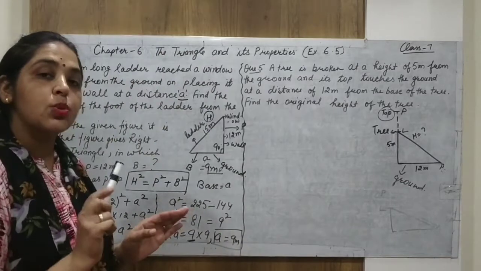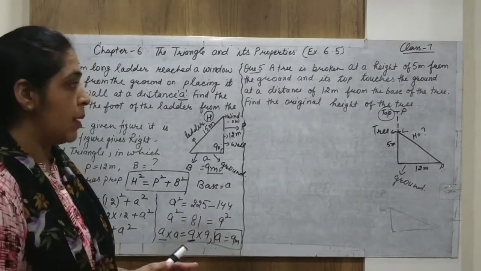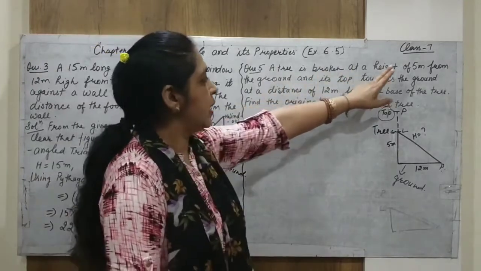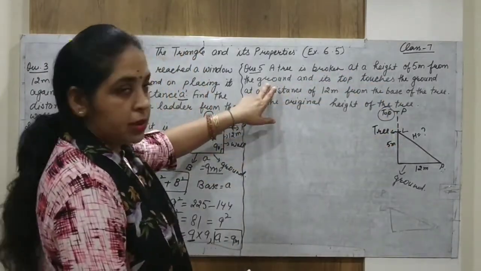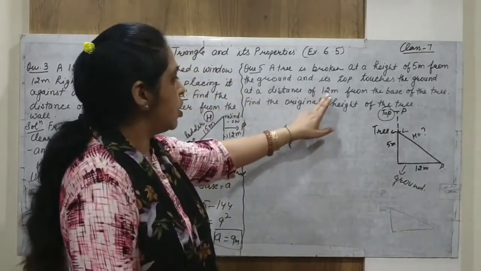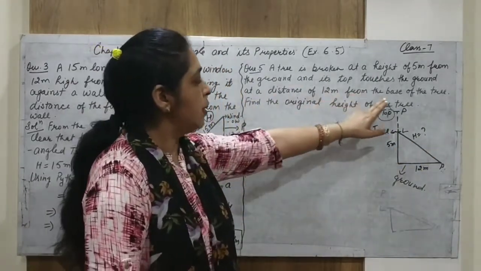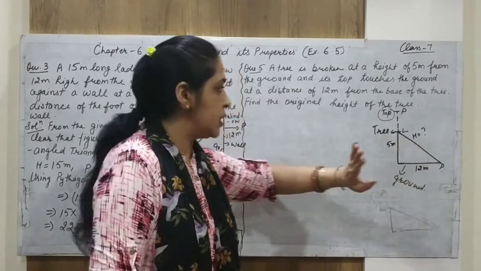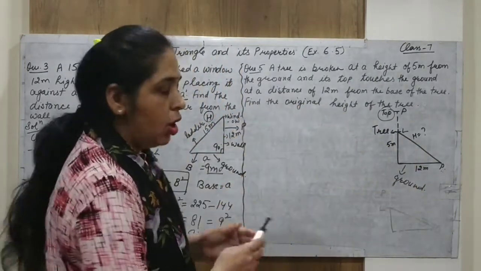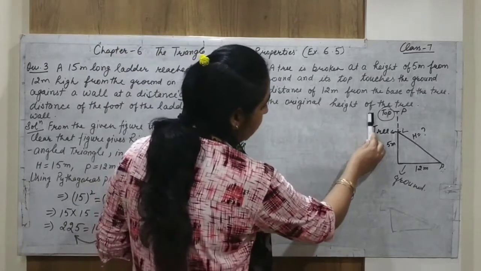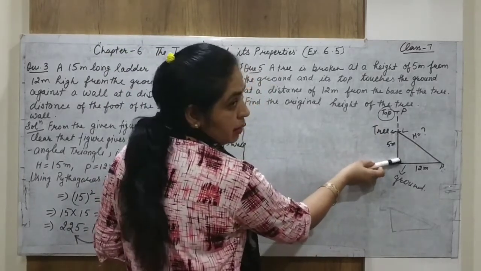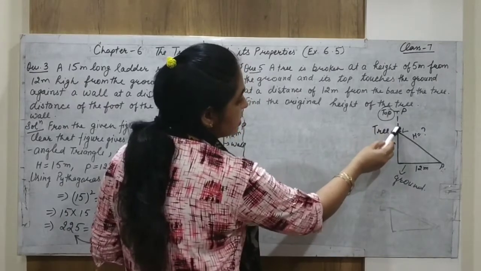This gap is 12 meters. So a tree is broken at a height of 5 meters from the ground and its top touches the ground at a distance of 12 meters from the base, from the base of the tree. Find the original height of the tree. Original height means we have to find out this complete height of the tree. This is 5 meters. Alright, we have to find out this height.